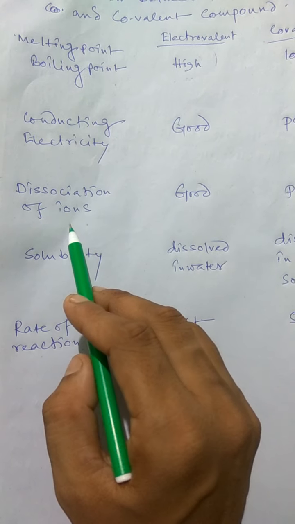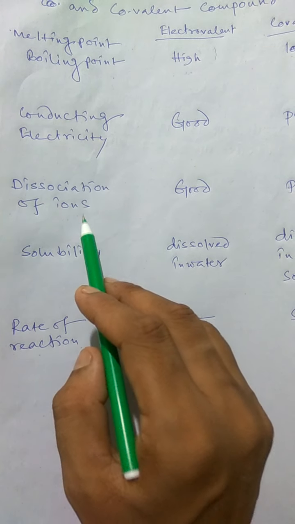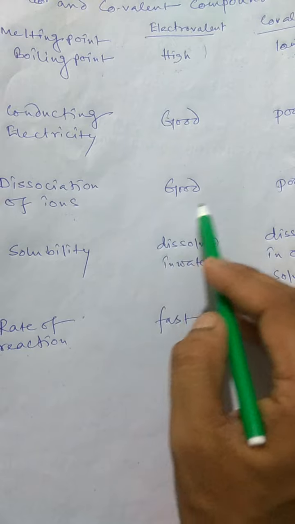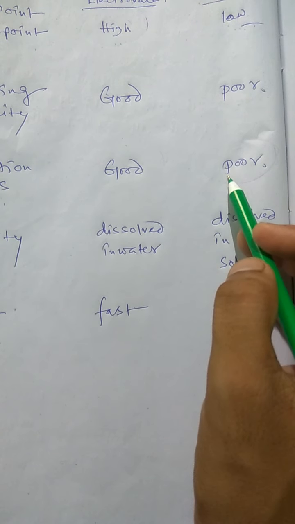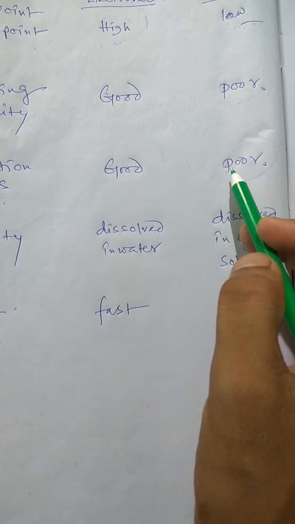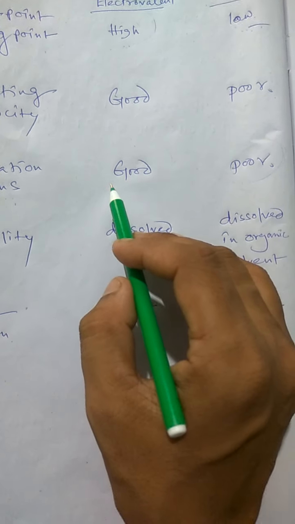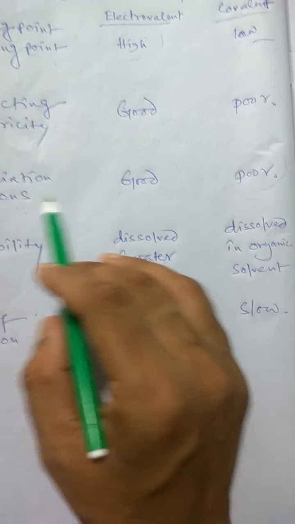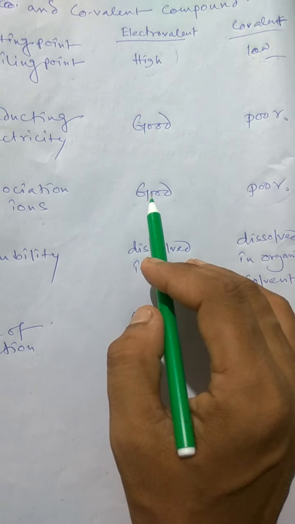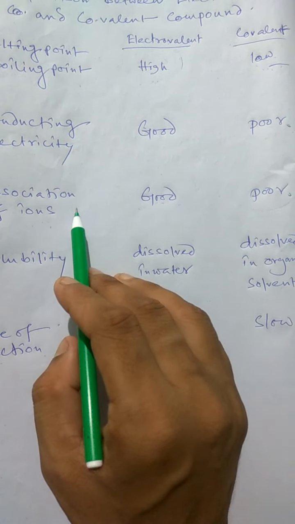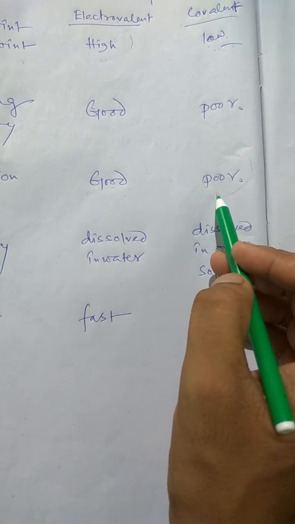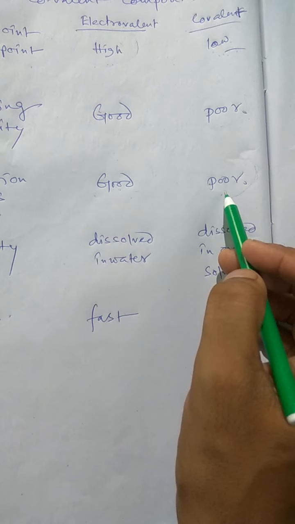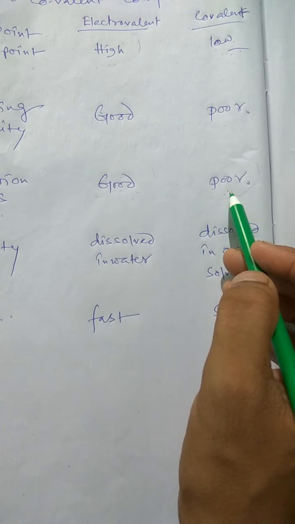Dissociation of ions. On passing of electricity, the ions dissociate. In case of an electrovalent compound it is very smooth, but in case of a covalent compound, the dissociation of ions is not as smooth as in an electrovalent or ionic compound. As the bond is formed due to the formation of ions, on passing of electricity, the ions will dissociate well. But in case of an organic compound, it is very poor or not smooth.